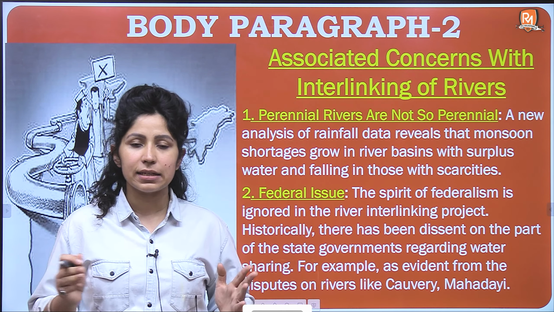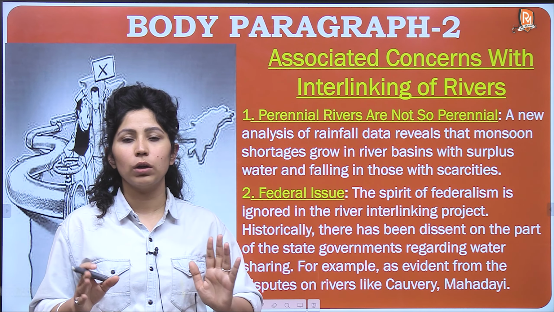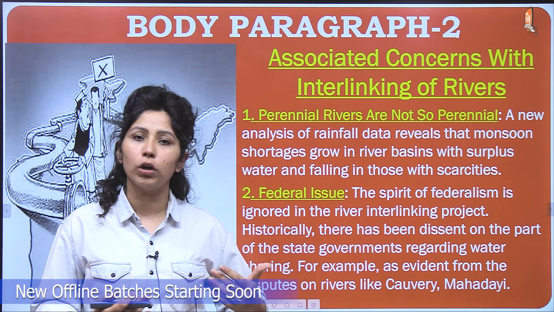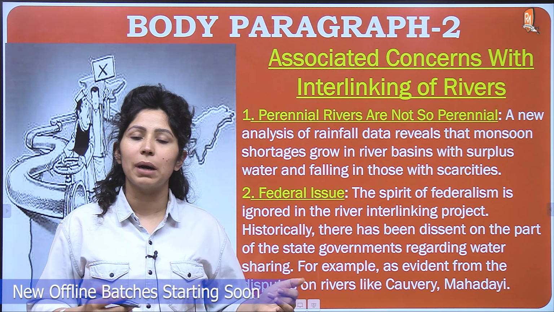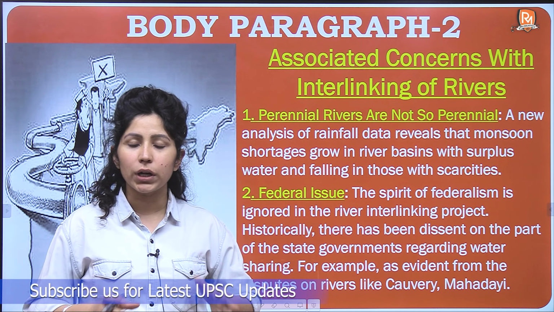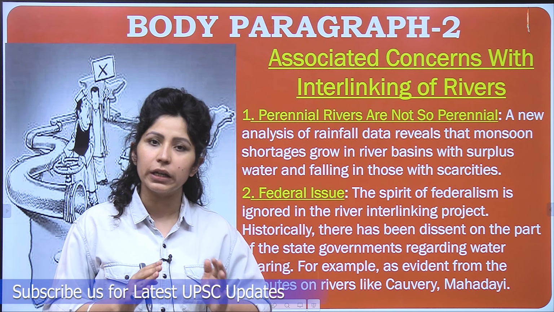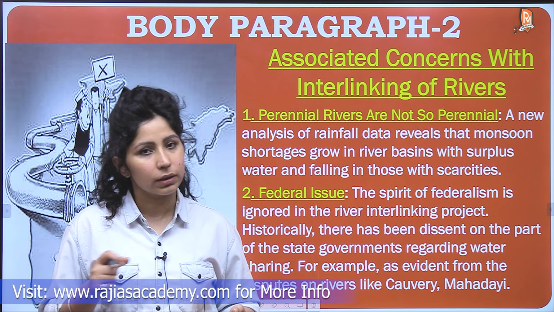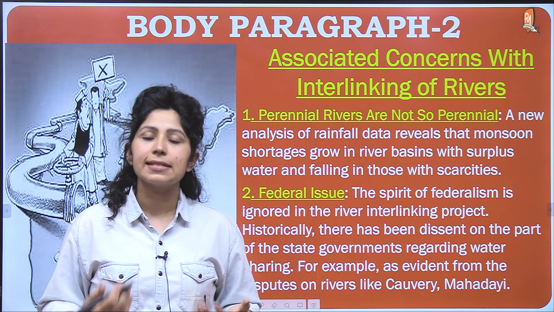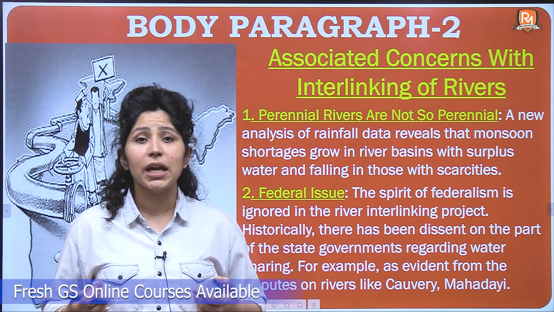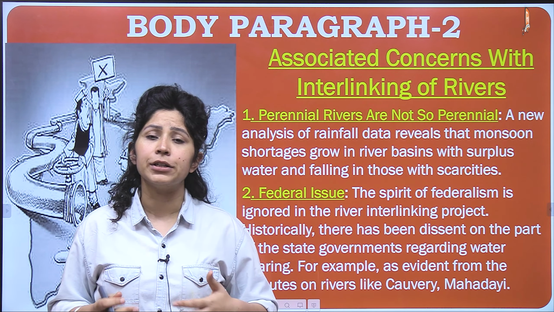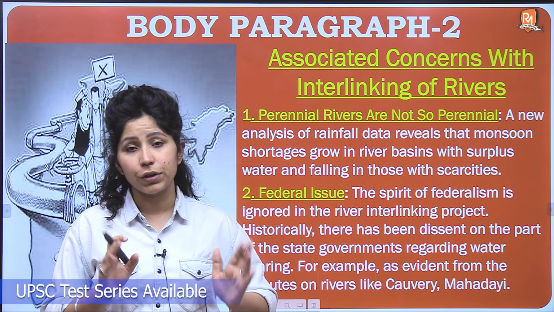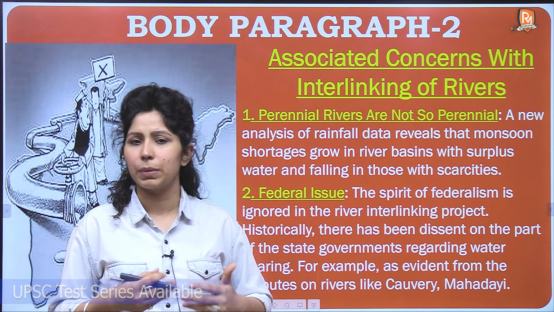So these rivers follow a biological route, a natural topographical route, and they do not follow political boundaries. Many rivers start from one state and end in another state. So there are issues created over division of waters of particular rivers. When interlinking of rivers takes place, or the center tries to bring in such a move, what are the chances that states will happily accept it? There have been many issues, and many tribunals have been formed related to sharing of waters of many famous rivers in the past, for example the Kaveri.